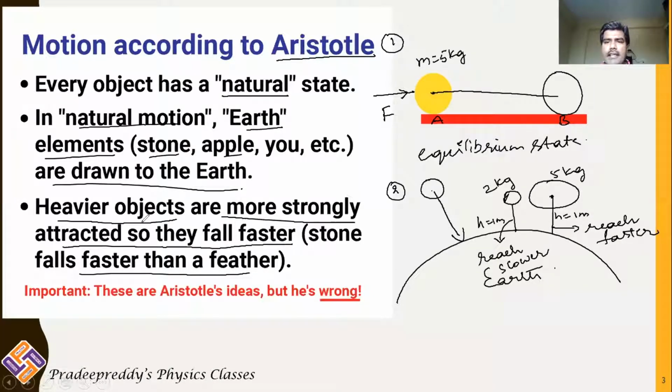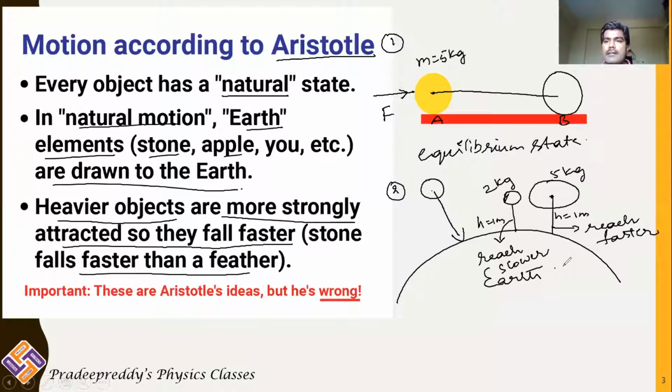Now, during his era, when Aristotle stated these things, no one contradicted him because he was a famous scientist and was treated as the father of physics in that era. Therefore, all his associates, all junior scientists, all people used to follow the same rules.